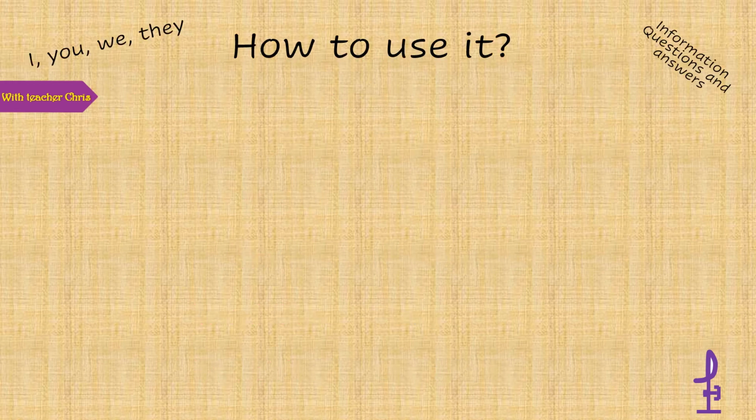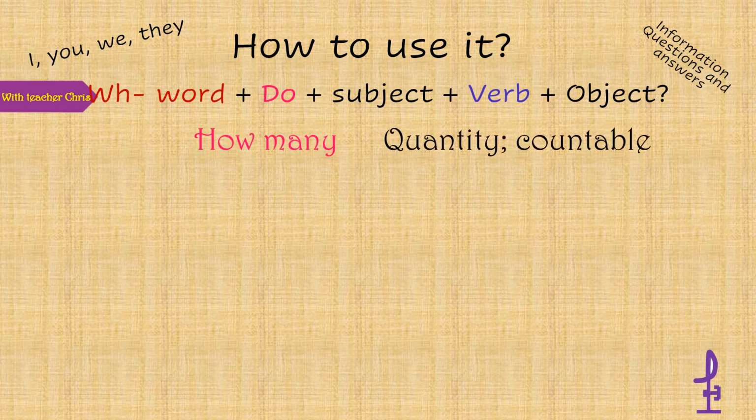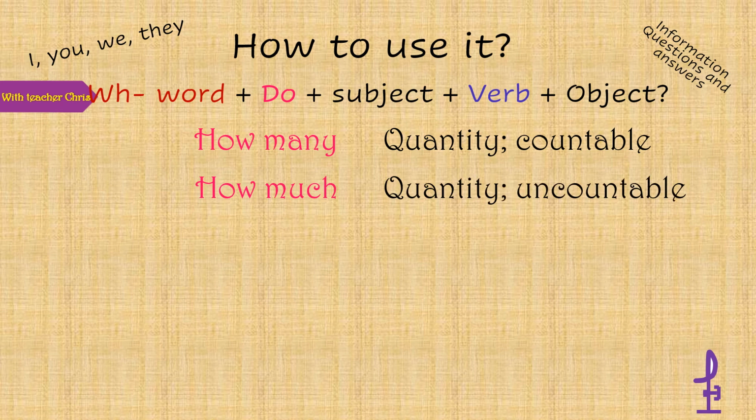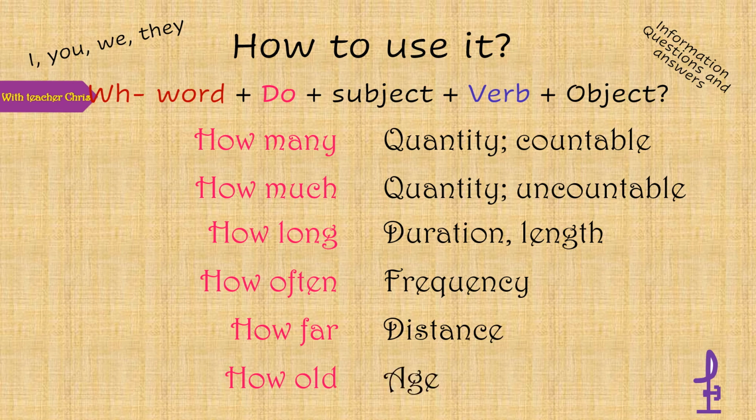Last but not least, we're going to be checking on how combinations. How many for a countable quantity. How much for an uncountable quantity. How long, duration or length. How often, frequency. How far, distance. How old, age. So the word how, yes, it asks for a manner, but if it goes with another word, the meaning changes.